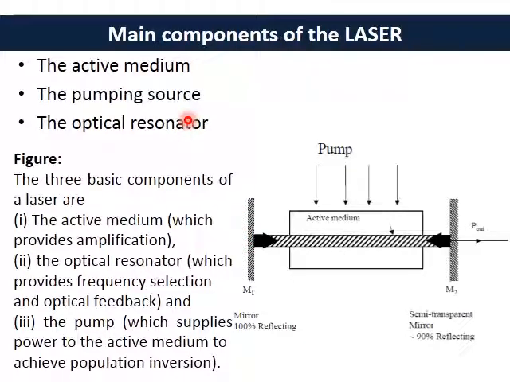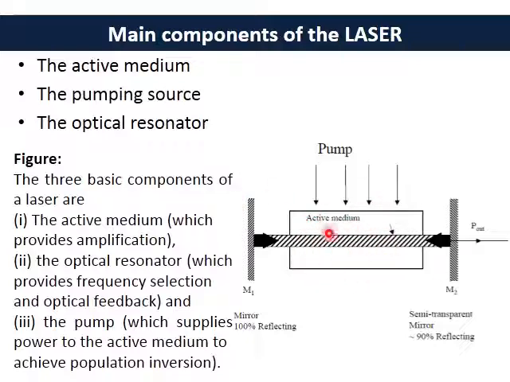Now comes the important topic of the main components of the laser. In fact, there are many different components associated with a laser system, but there are three major components. What are they? They are the active medium, the pumping source, and the optical resonator. Fine. Now in the figure you can see there are three basic components of the laser.